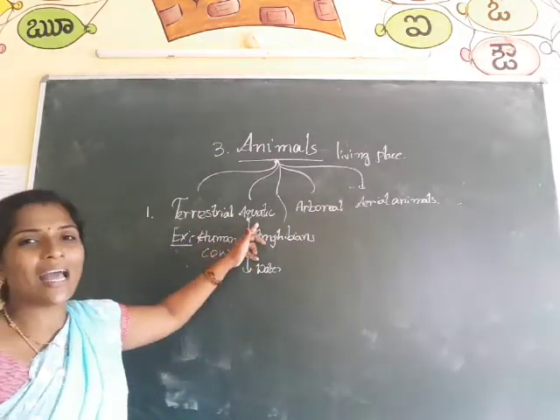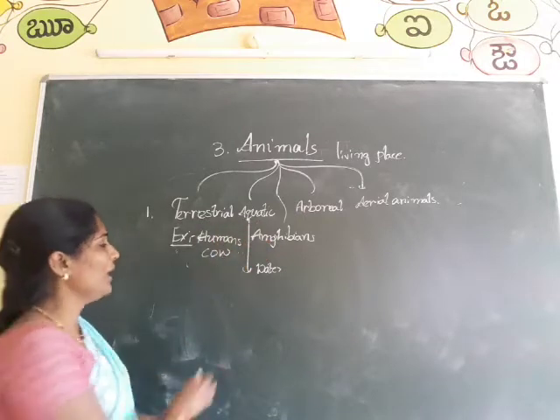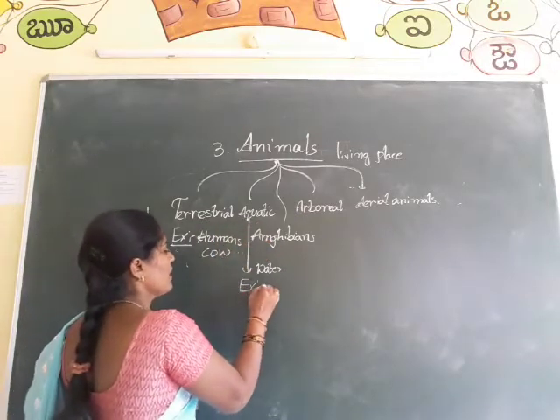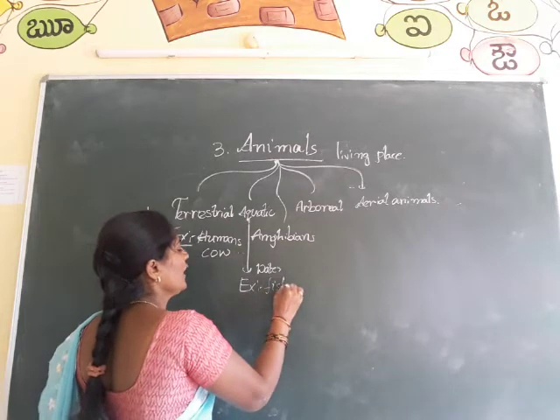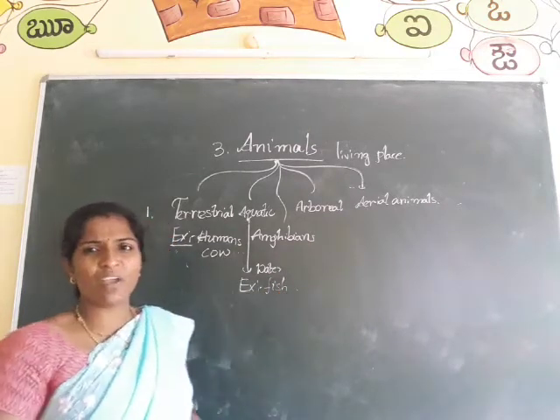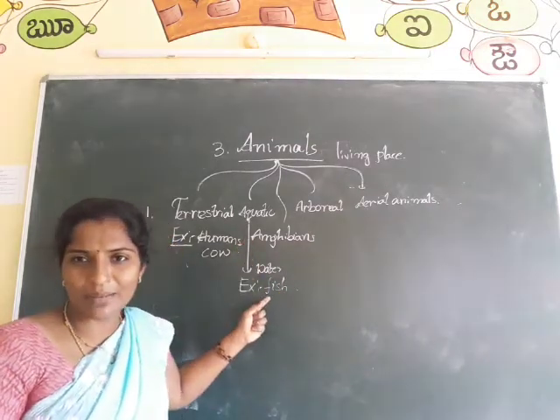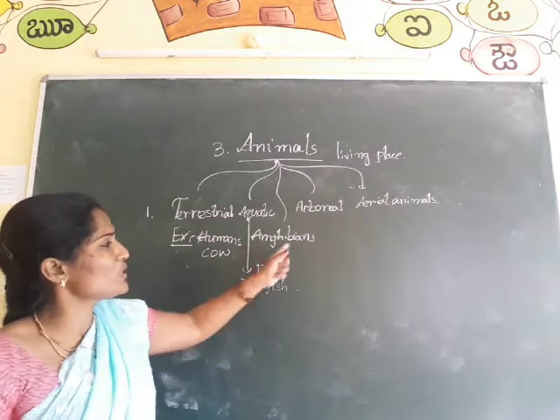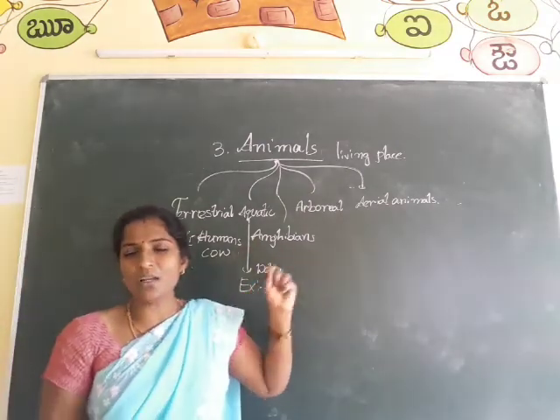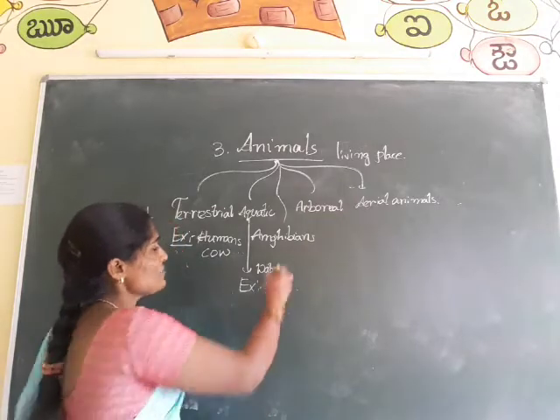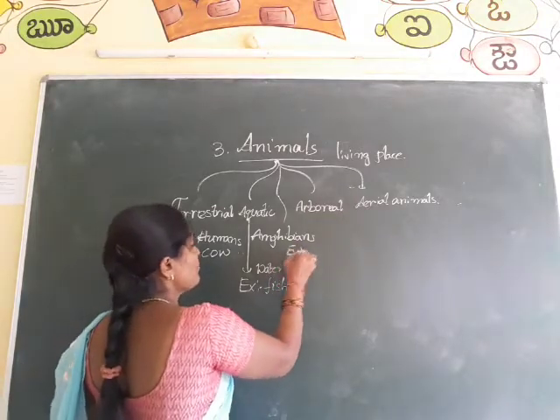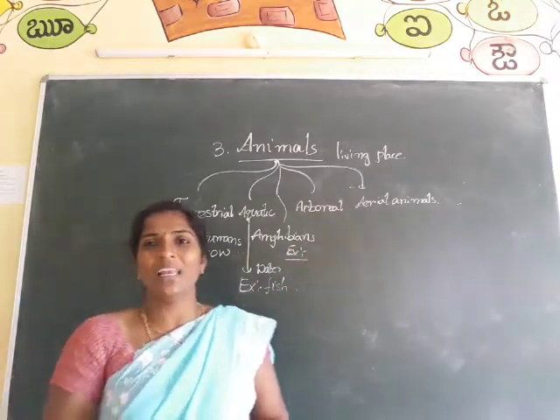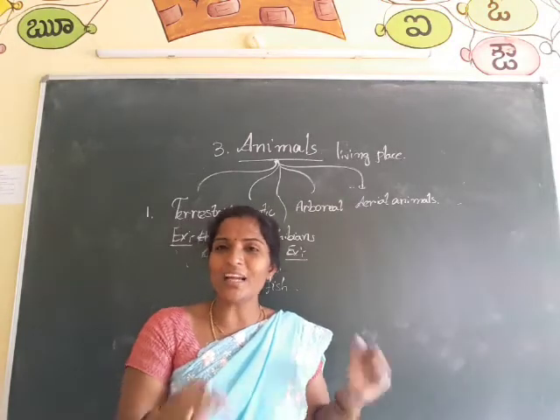Those animals we call aquatic animals. Example, fish. Also dolphins and whales come under the aquatic animals only. And coming to the next one, amphibians. This is also a little bit of a new word. So what is meant by amphibians? Amphibians means these animals can live on land and in water.